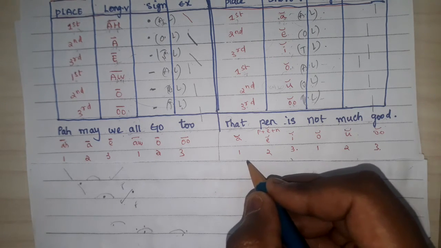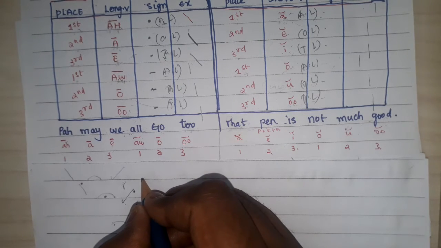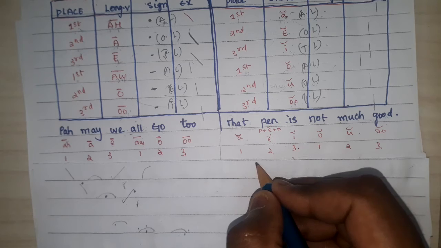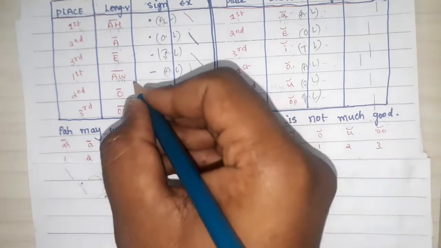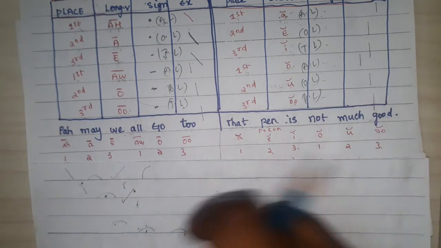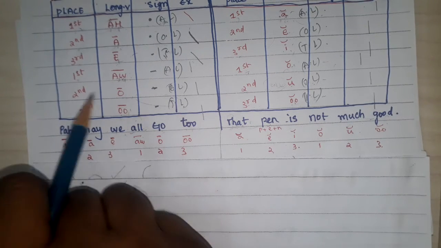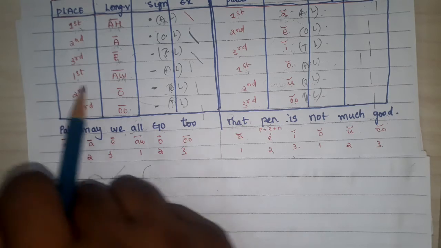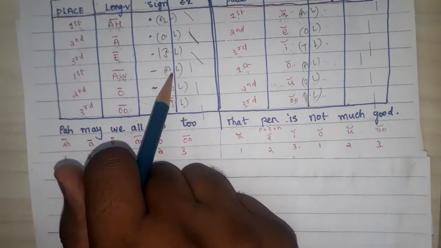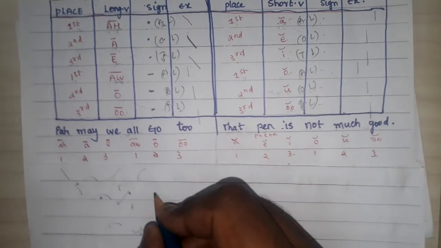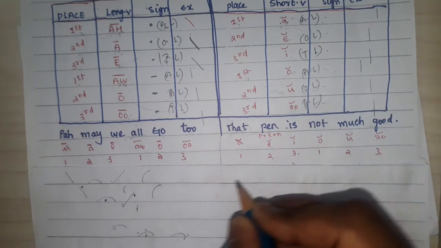ALL, hall. In this we have only one consonant, L. What is the vowel we are able to hear? Ah. Ah is a which place vowel? Ah is a first place vowel, a dash vowel. See the sound carefully. First place vowel, so where do we need to write? Above the line. Which stroke do I need to write, upstroke or downstroke? L only we can write. I need to write L above the line. I wrote above the line.